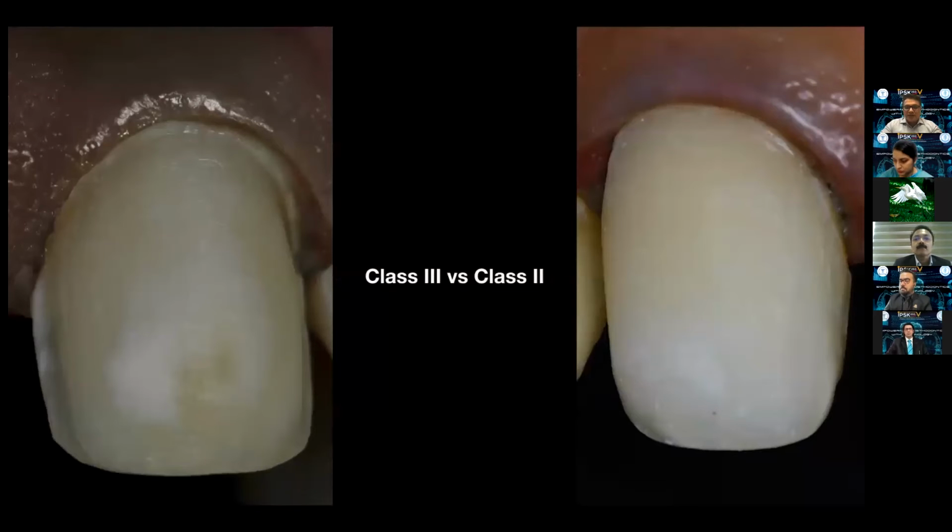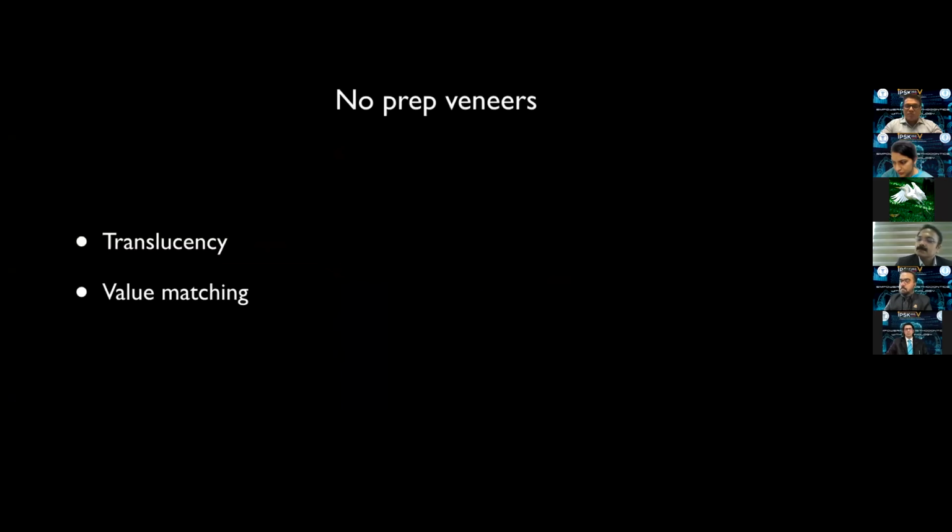Here's a comparison between the class 3 design on the left and a class 2 design on the right. You can see how it almost looks as if it has not been prepared. And this is the kind of change that we have to bring into today's philosophy. So today, in a few cases, it is possible to do no-prep veneers.